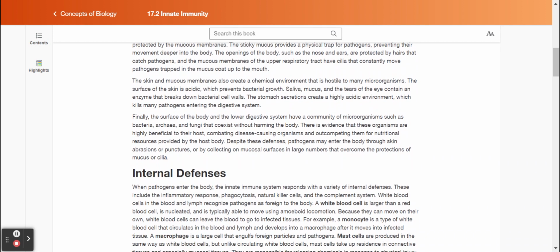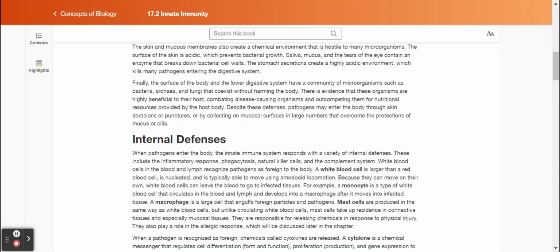The skin and mucous membranes also create a chemical environment that is hostile to many microorganisms. The surface of the skin is acidic, which prevents bacterial growth. Saliva, mucus, and the tears of the eye contain an enzyme that breaks down bacterial cell walls. The stomach secretions create a highly acidic environment, which kills many pathogens entering the digestive system.